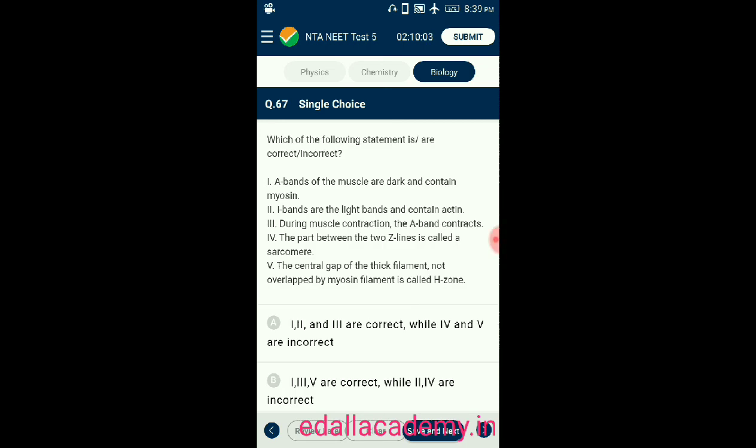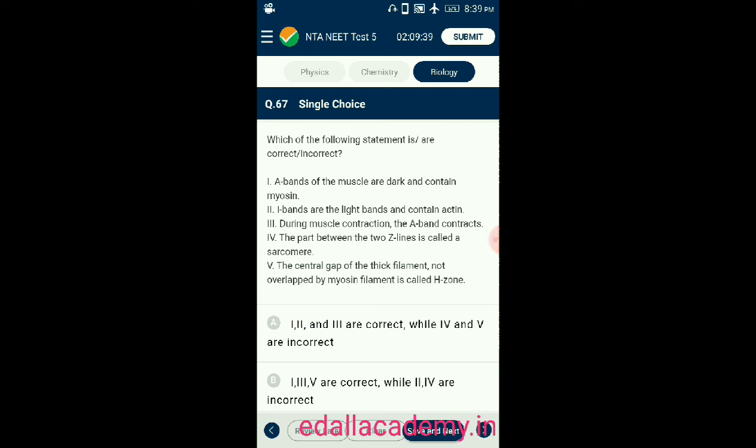Question number 67. Which of the following statements are correct or incorrect? There are 5 statements given. Statement 1, A bands of the muscles are dark and contain myosin. Statement 2, I bands are light bands and contain actin. Statement 3, during muscle contraction, the A band contracts.